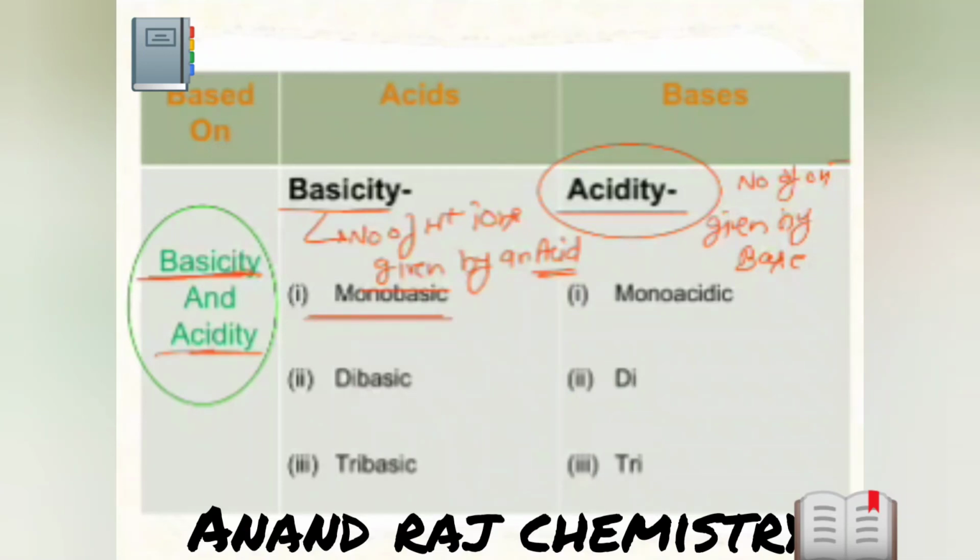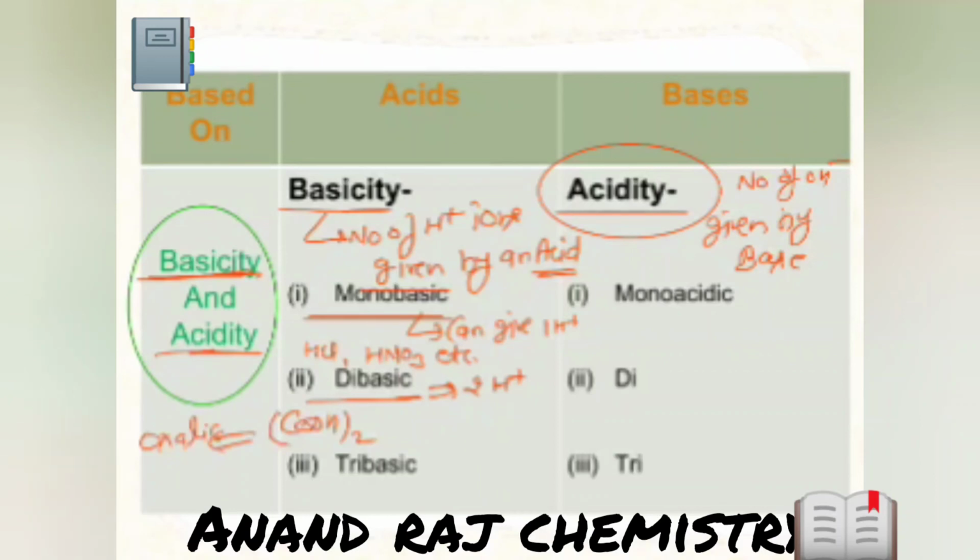So what is the basic definition of monobasic? It can give only one. Example, HCl, HNO3, etc. Dibasic can give 2 H plus ions. Example, (COOH) whole twice. The name is oxalic acid. Okay, other examples are H2SO4, H2CO3.